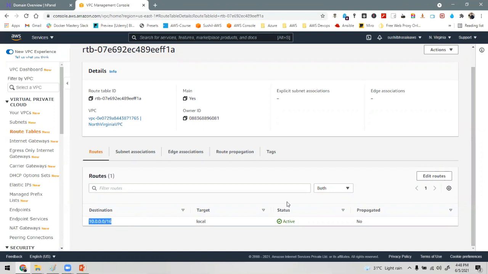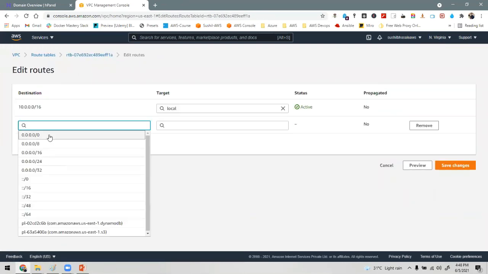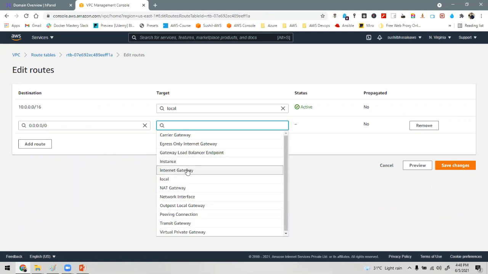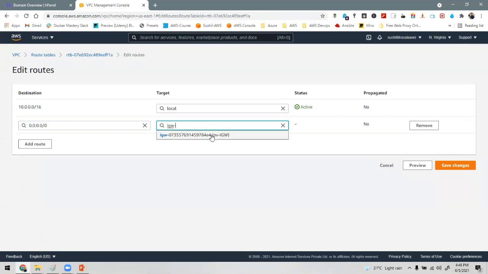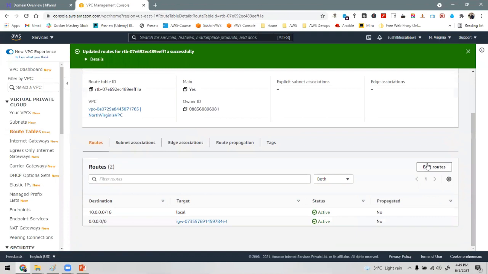But we want to access the EC2 instances inside the VPC from the outside world. That's why we need to add one more entry: from anywhere in the outside world, send it to the internet gateway, and save changes. Now our network layer is ready.